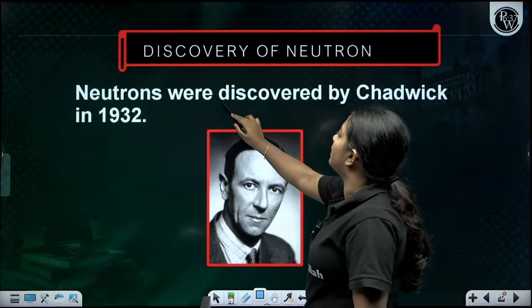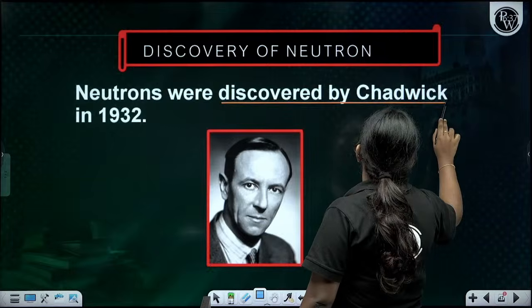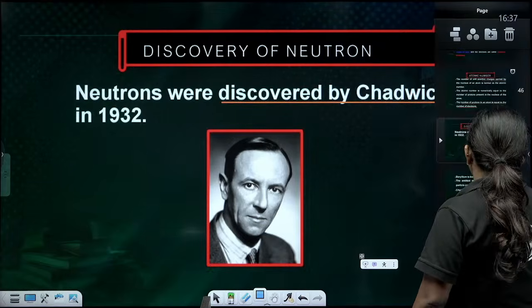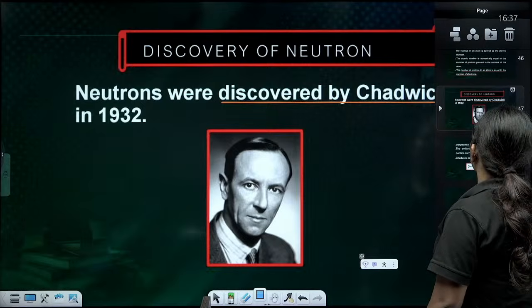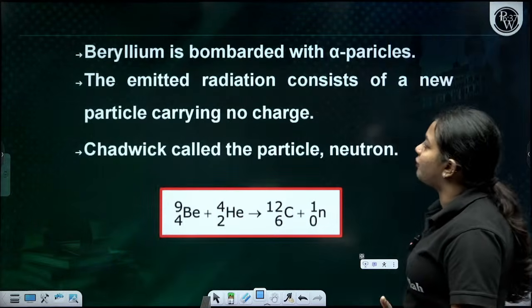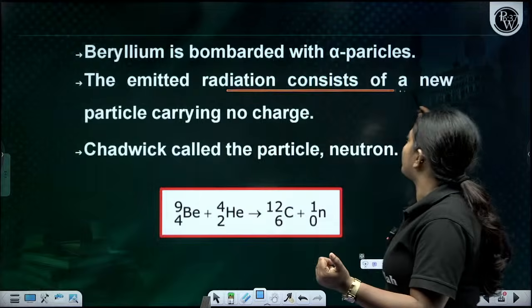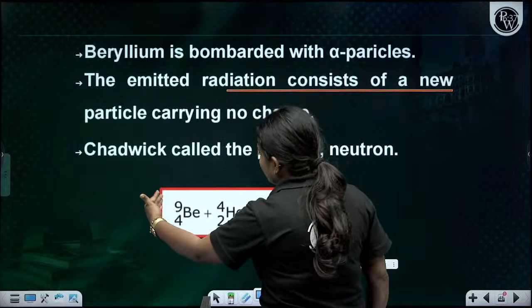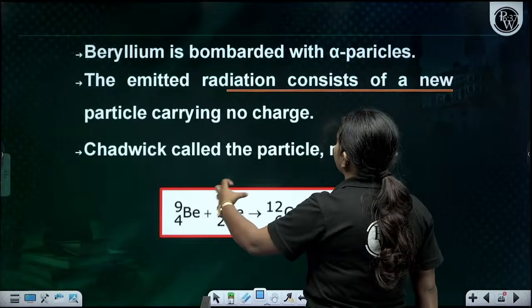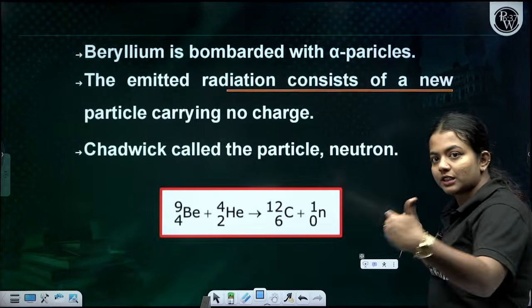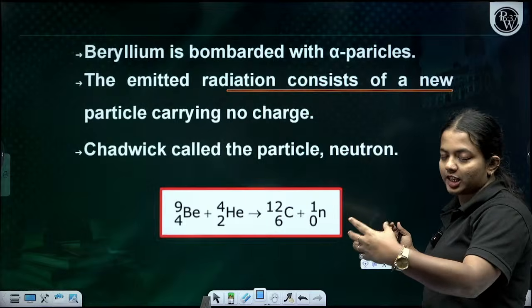Now, discovery of the neutrons. Neutrons were discovered by Chadwick in 1932. So we have the neutrons next. It was actually beryllium that was used. When beryllium was bombarded with alpha particles, the emitted radiation consisted of a new particle. It was heated with this alpha particle, which is He-4-2, the helium particle.